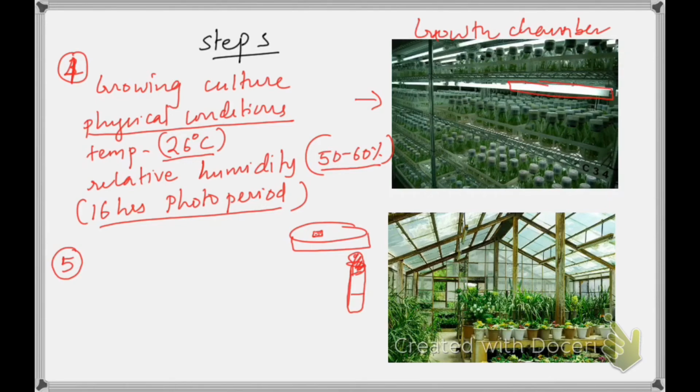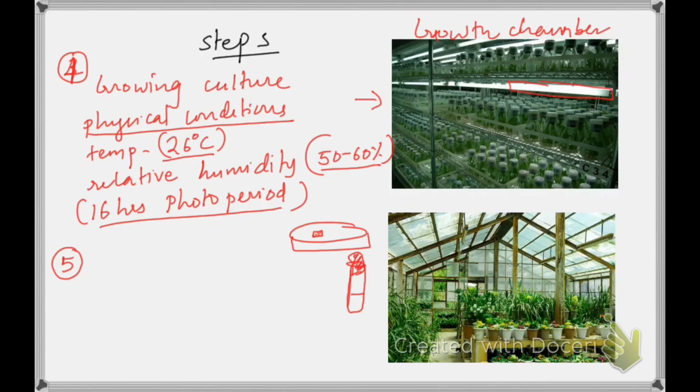So how do we direct them to form their proper organ systems? That is by growing them in different media. What we do is keep the plant cells in a particular medium for some days, and then transfer them from that medium to another medium.